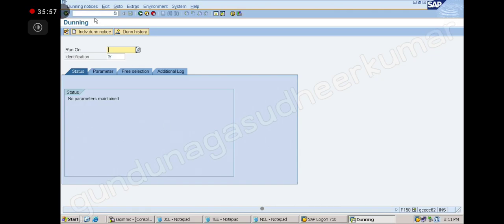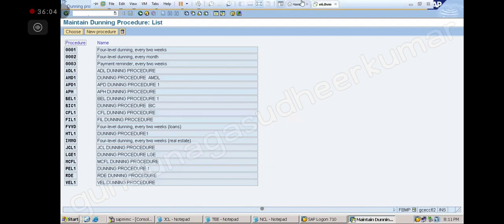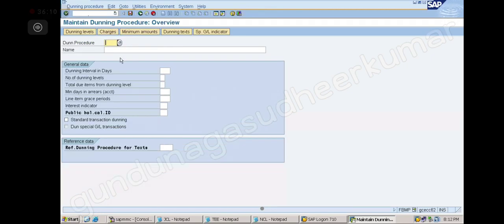So I will go to /n FBMC. Now you click on the new procedure, and then I am giving the dunning procedure like this. What is the dunning procedure? TD1 I am giving. This is my dunning procedure.